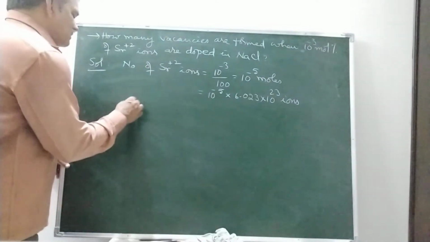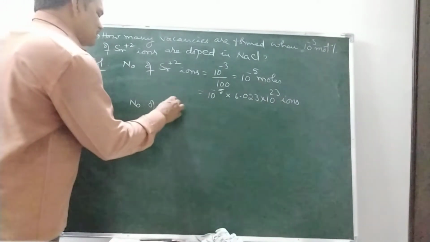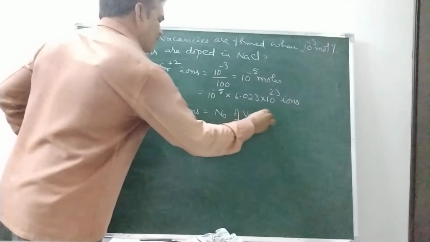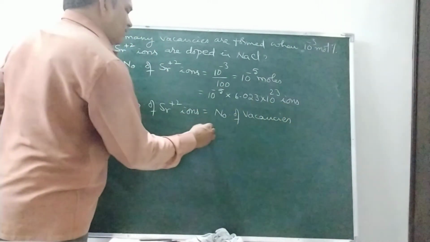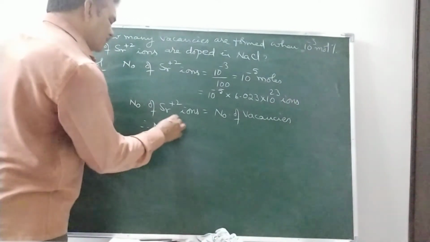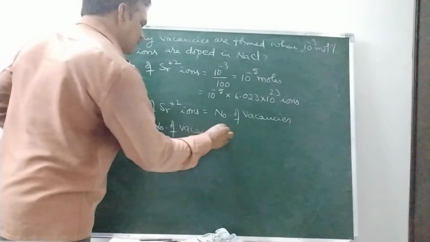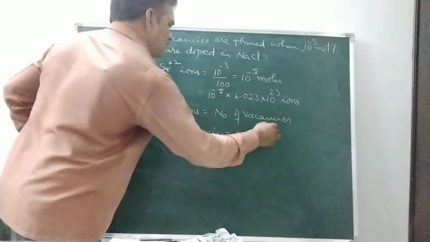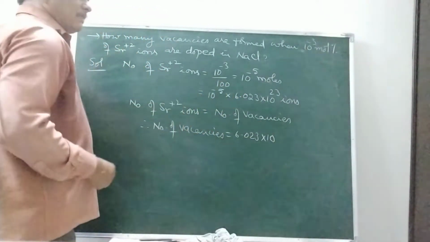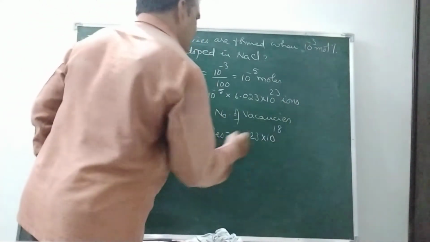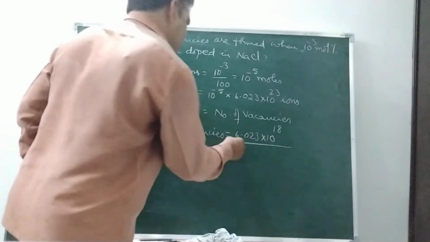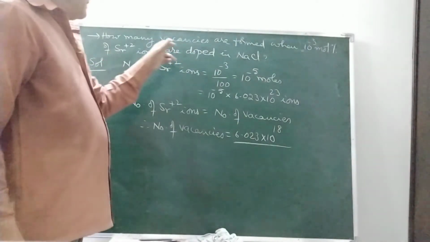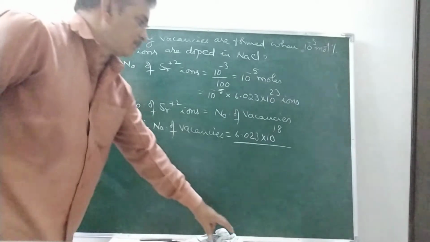Okay. Therefore, as the number of Sr2+ ions is equal to the number of vacancies, the number of vacancies is 6.023 into 10^23 into 10^-5, that is 10^18. So the number of vacancies formed is 6.023 into 10^18.